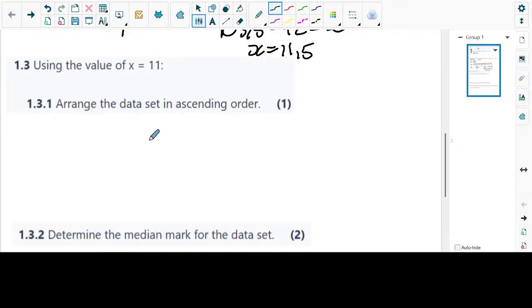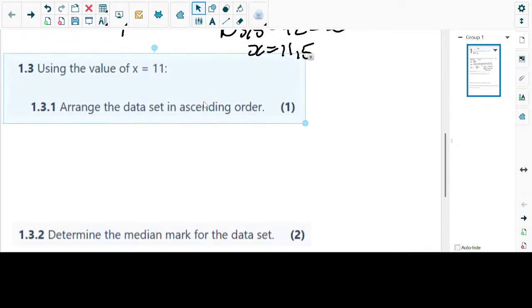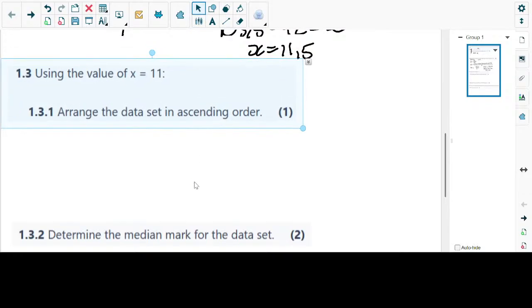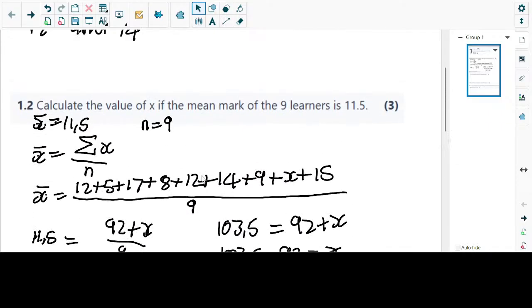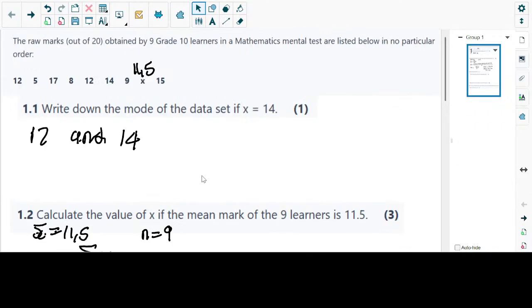Or do you want to ask our AI to give us a hint as to what is the best thing we can do here if we want to arrange our data? Because arranging the data is also a skill, something that you should know. It's not something that is going to come naturally to you. I'm going to check my data and then check which one is the smallest.